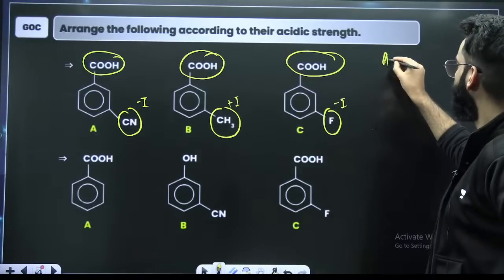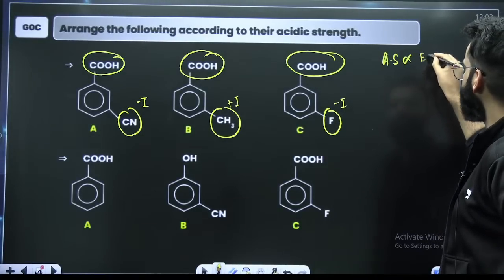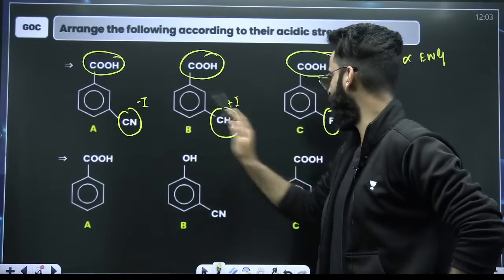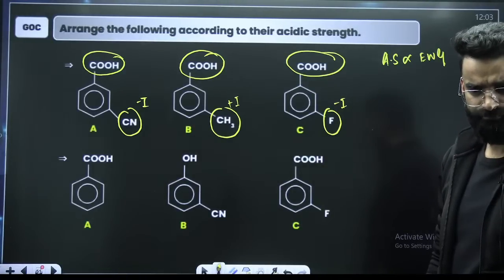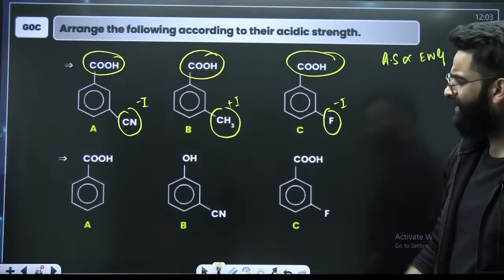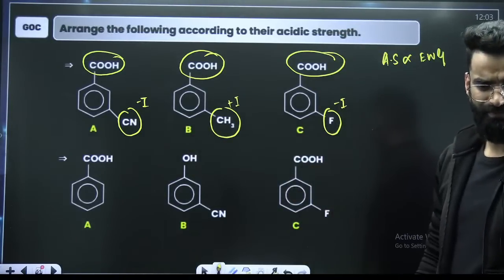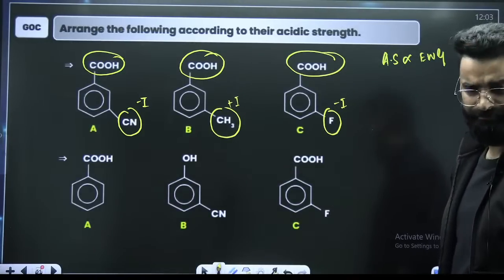Acidic strength, in short, is directly proportional to what? Electron withdrawing groups. This is withdrawing, this is withdrawing. Now, which one is more withdrawing? Can you solve it easily? Just on the basis of inductive effect, because all these groups are present in the meta positions, right? At meta positions, there will be no mesomeric, no hyperconjugation, nothing.